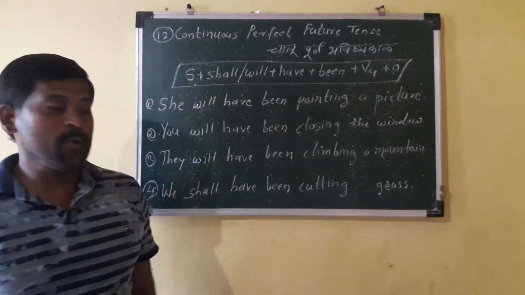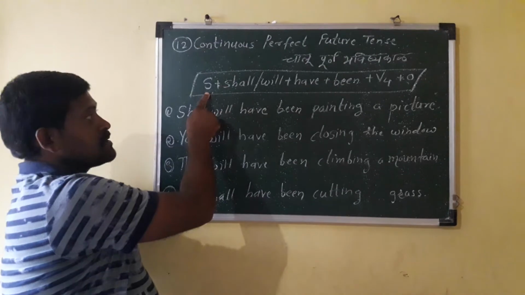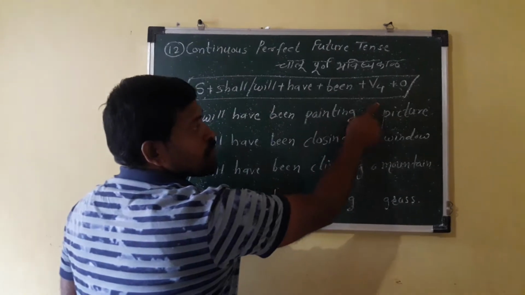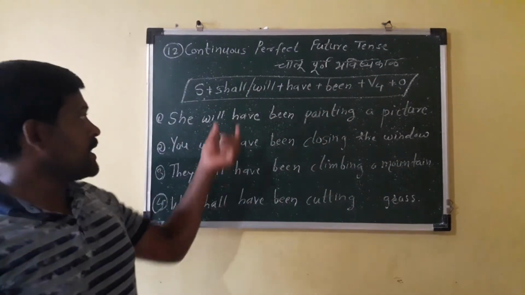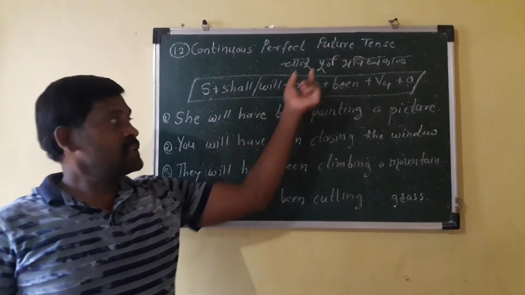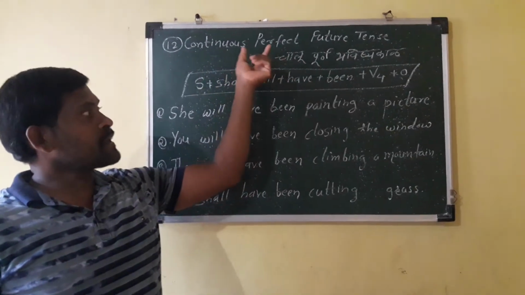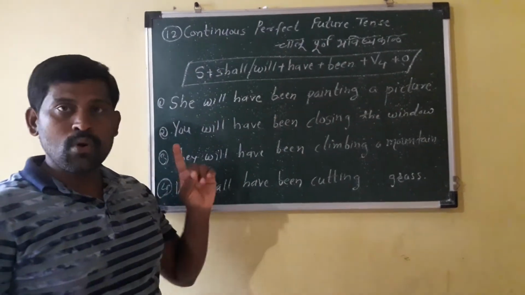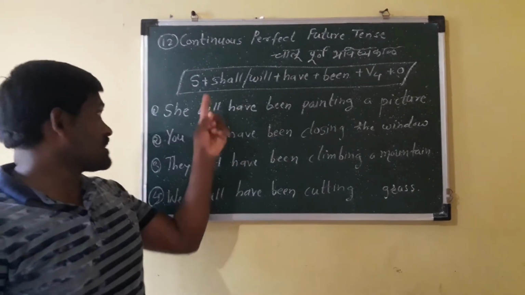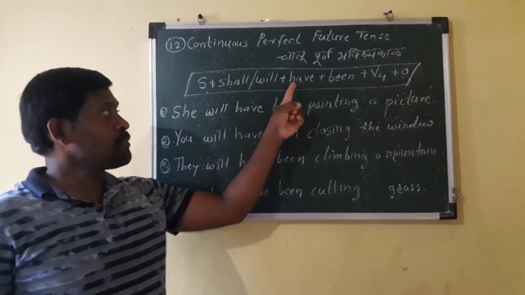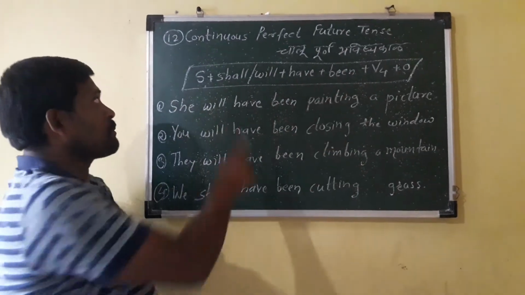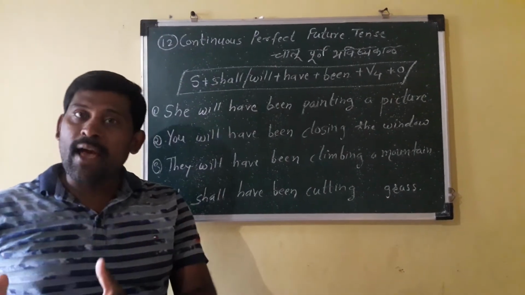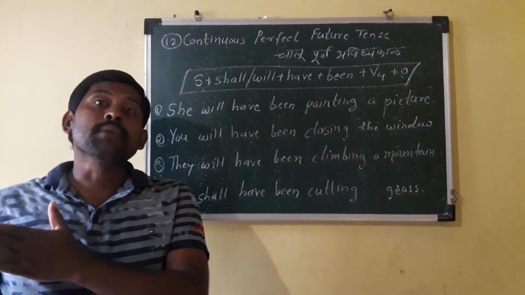Now see the formula for it. Subject plus shall/will plus have plus been plus verb 4 plus object. Here shall/will indicates future tense, have indicates perfect tense, and "to be" plus verb 4 indicates continuous tense. So if you have to memorize, take into consideration the future tense, perfect tense and continuous tense, that makes continuous perfect future tense, that is subject plus shall/will plus have plus been plus verb 4 plus object.